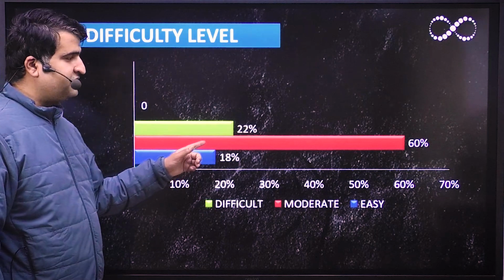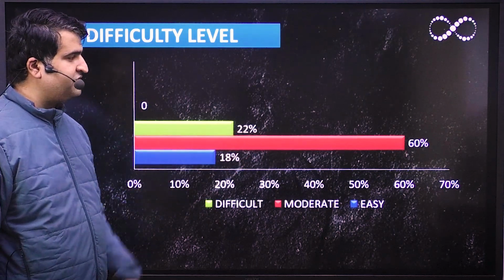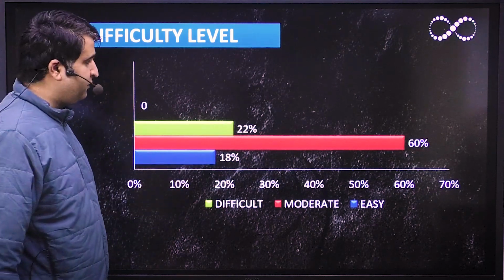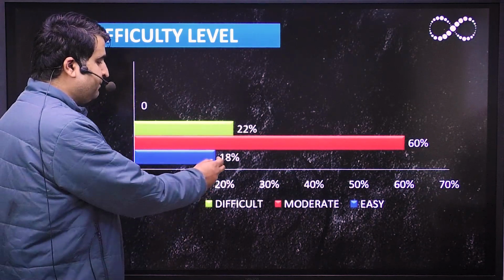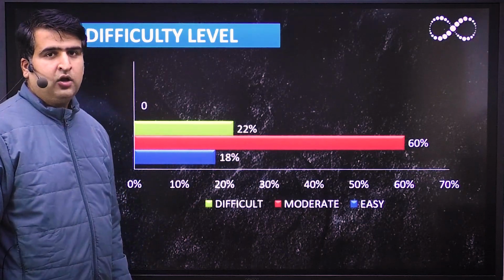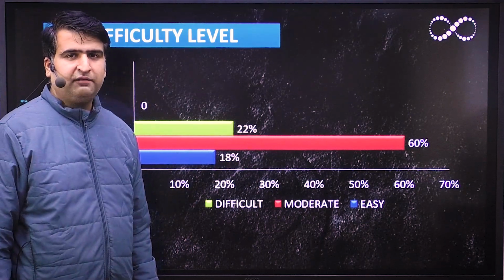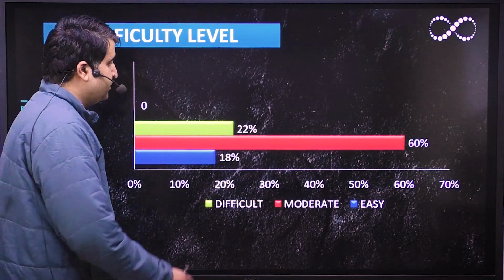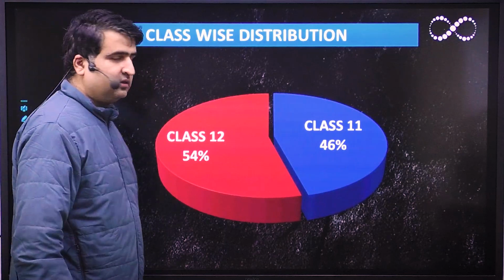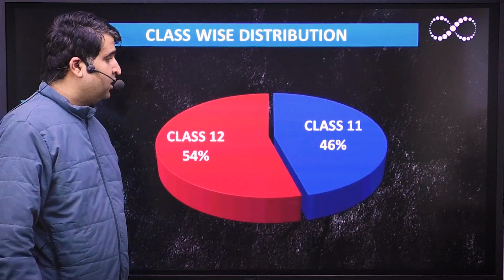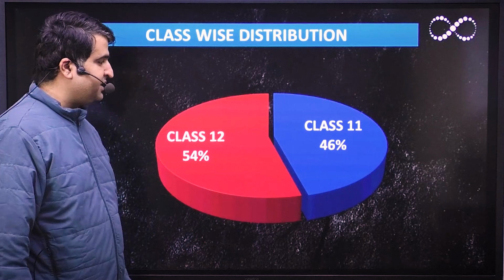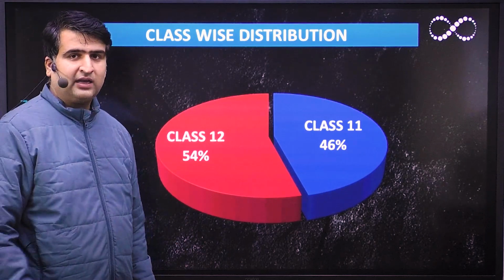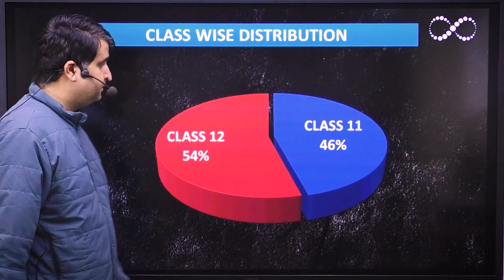So most of the questions were of moderate level, 60% questions were of moderate level and around 22% questions were of difficult level, 18% questions were of easy level. So if we see the overall difficulty level of this maths question paper, it was moderate to tough. And if we see the class 11th and 12th syllabus, class 11th syllabus was 46%, while class 12th syllabus is 54%. So class 12th syllabus was more asked.